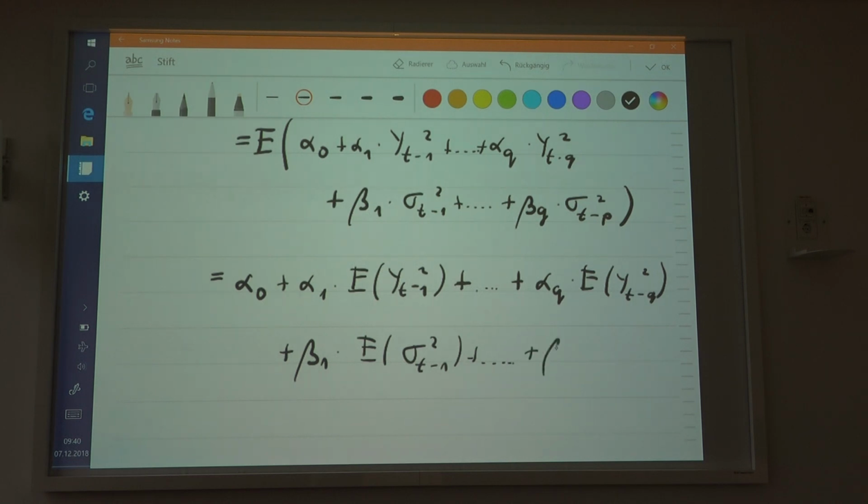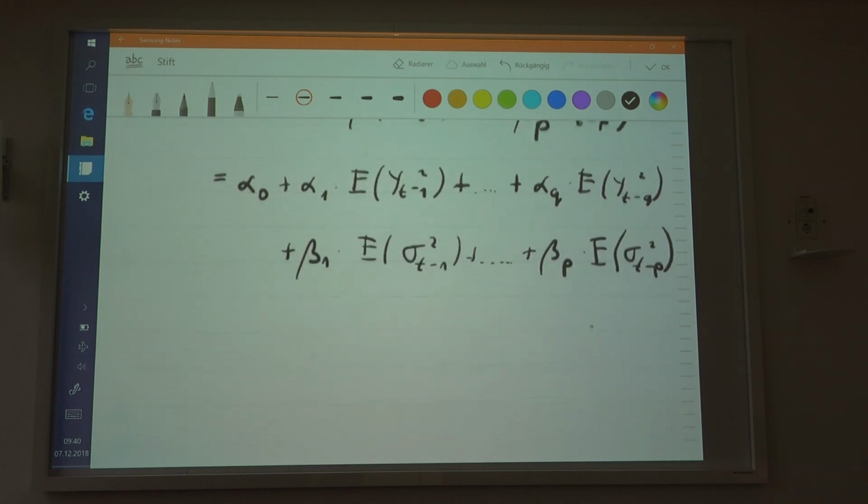So then you have beta_p times the expectation. So beta_p, not q. I missed this part, sorry. Here you have beta_p, not q. The lag order can be different. Sorry, guys. So here you have p, of course, in the general case. So beta_p, not q, times the expectation of sigma_{t-p} squared. There you go.